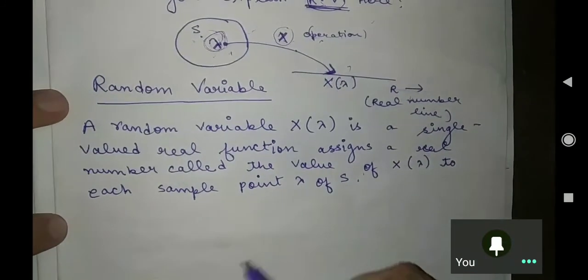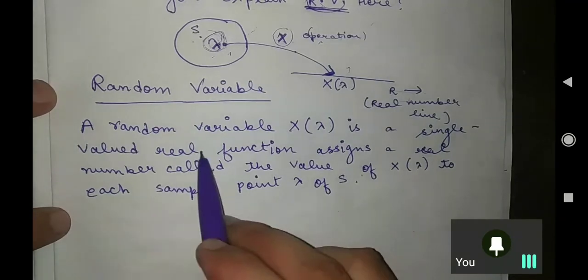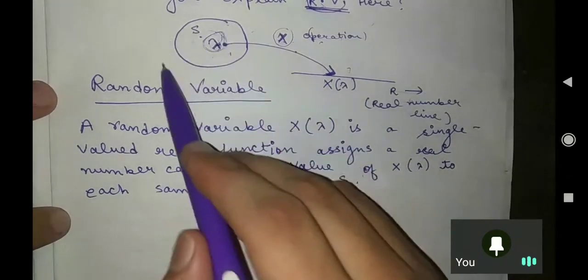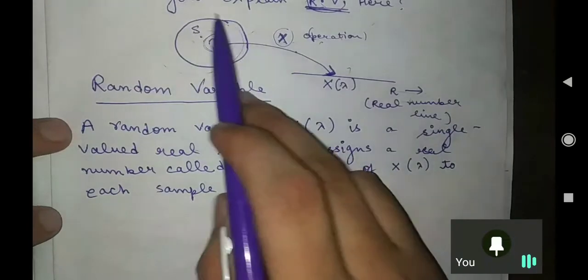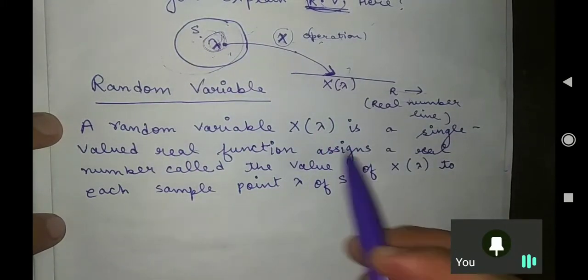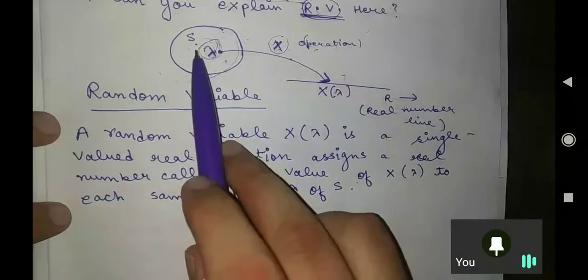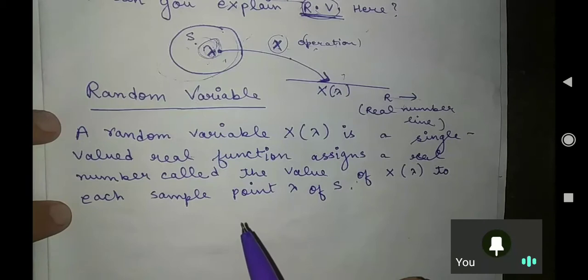So I have written the same thing which I explained to you yesterday. We are having a set S in which we are having the elements lambda. Now we have to assign these a real value. Sir, how?